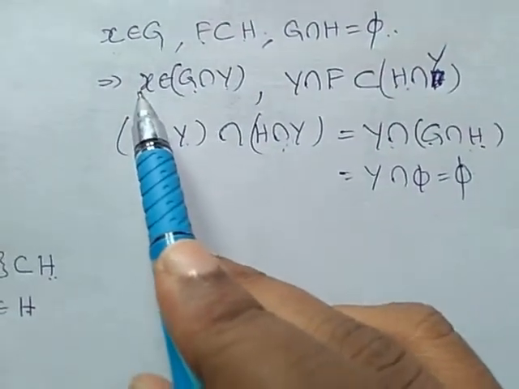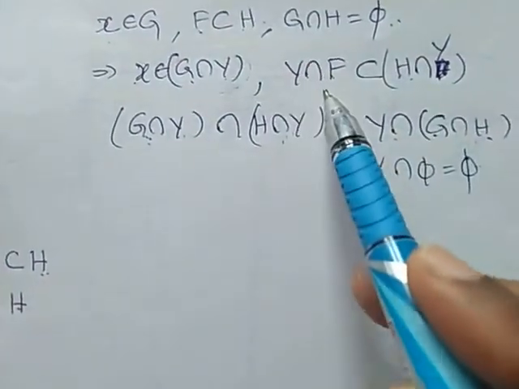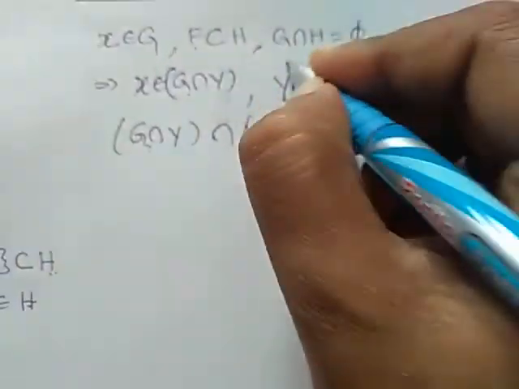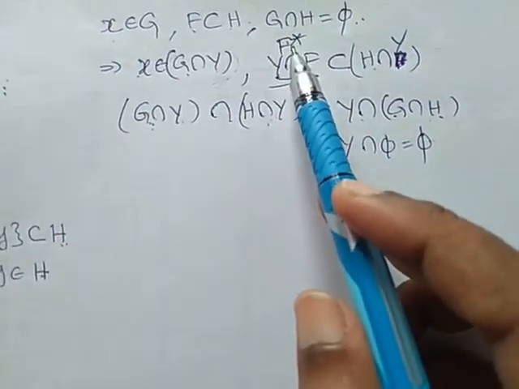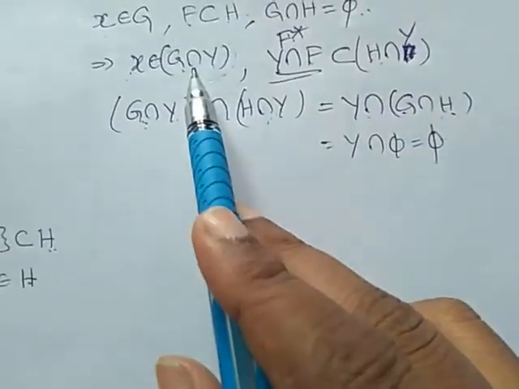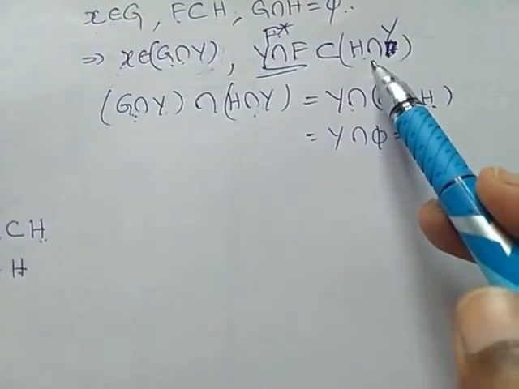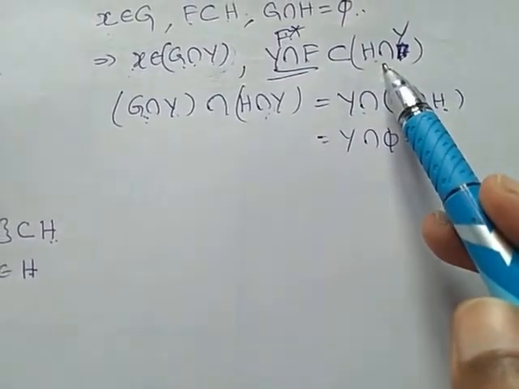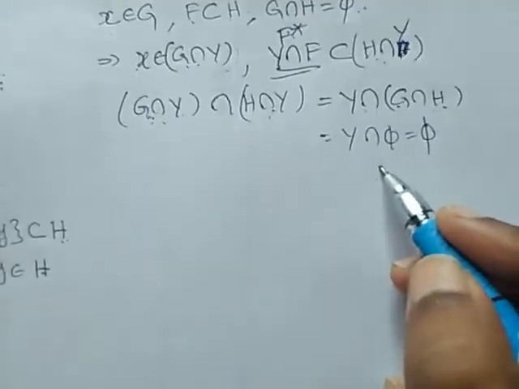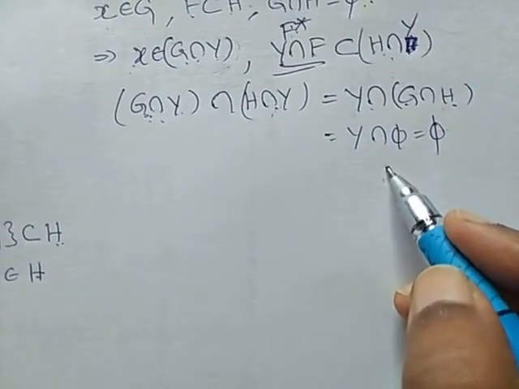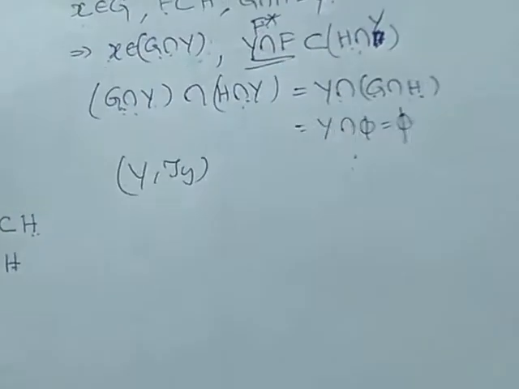Therefore, x belongs to an open set and y intersection f. What is y intersection f? We are taking this as f star, right? What is f star? Closed set in y. Therefore, x belongs to an open set G intersection y. F star is subset of an open set H intersection y, and intersection of these two is null set. Regular condition is satisfied. Therefore, y comma tau y is also regular.